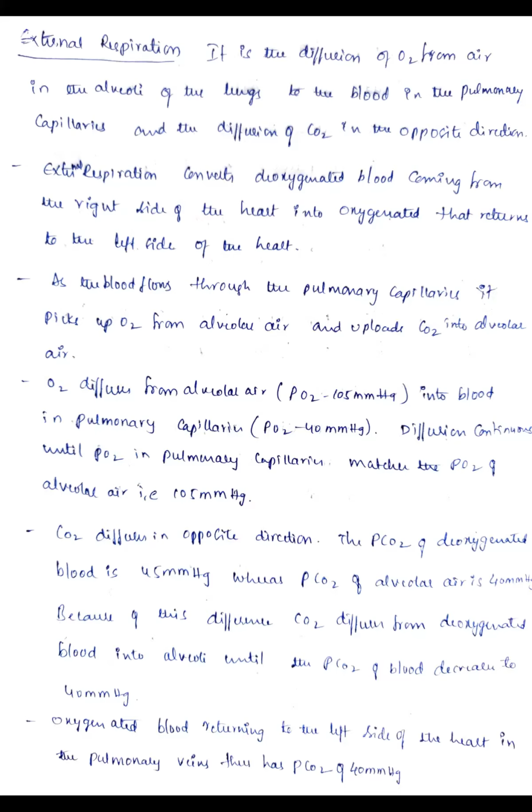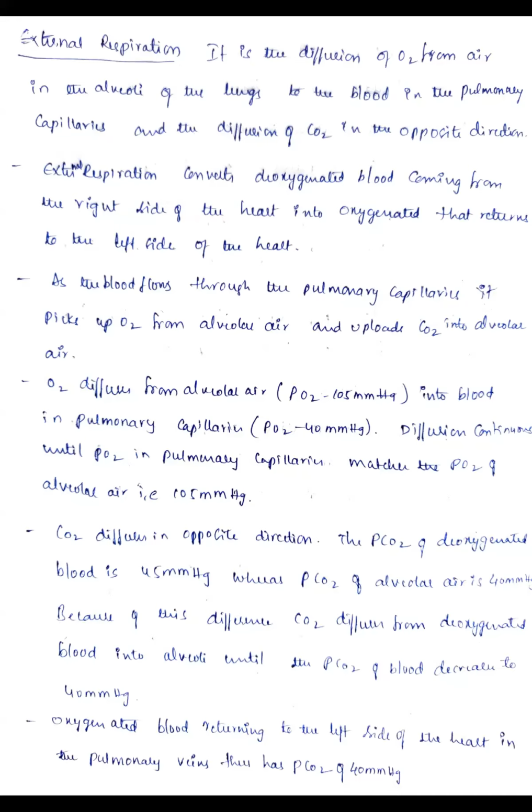See, this external respiration mainly converts the deoxygenated blood that is coming from the right side of the heart into the oxygenated blood that returns to the left side of the heart. Is it clear? The pulmonary capillaries will initially be carrying the deoxygenated blood that is coming from the right side of the heart. Now these pulmonary capillaries take up the oxygen from the lungs and convert that blood into oxygenated blood, and that returns into the left side of the heart.